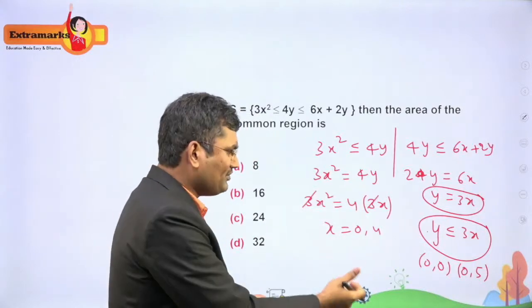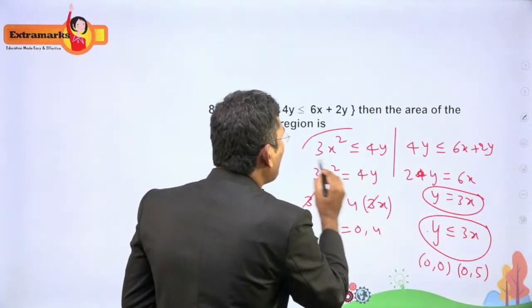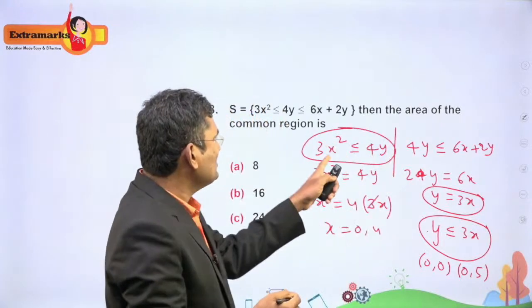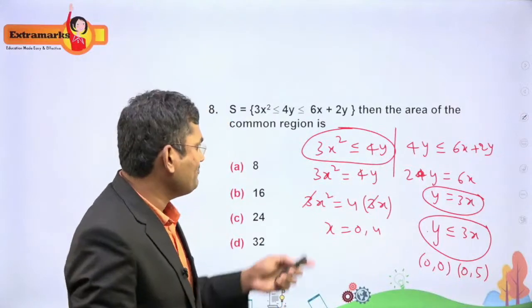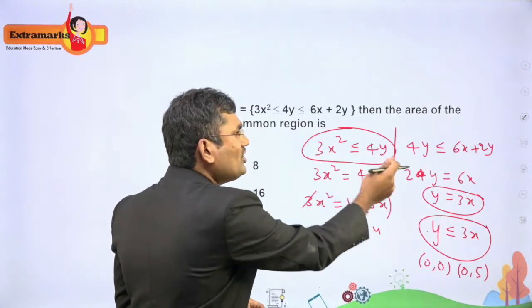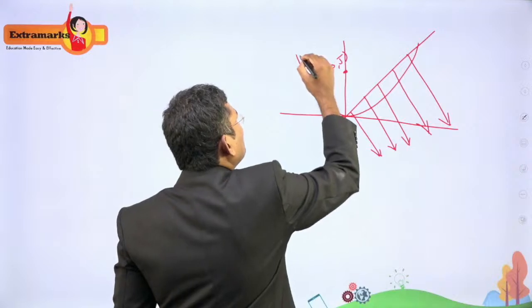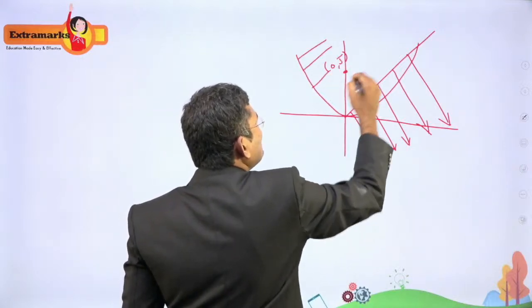So you have to take the same thing. You have to take some point. The equation is 3x² ≤ 4y. Take (0, 0). It is satisfying. Now we'll take another point. Let it be (0, 5) only. 0 is less than 5. Yes, it is satisfying. That means the inner region. This entire region is satisfying.